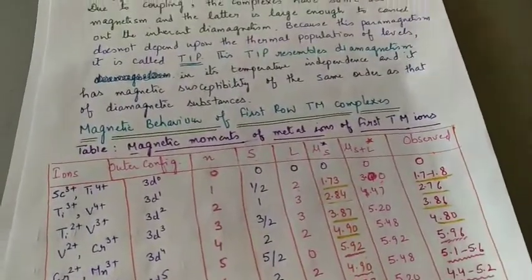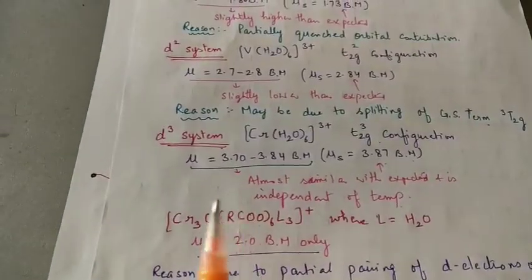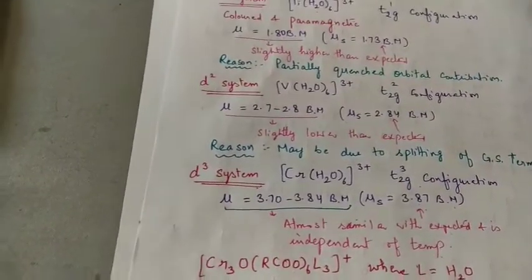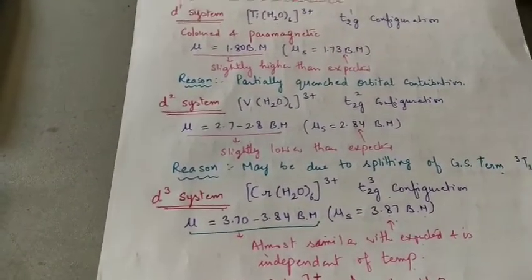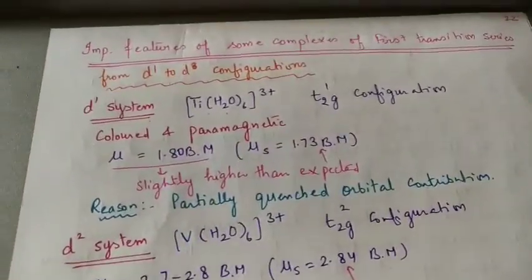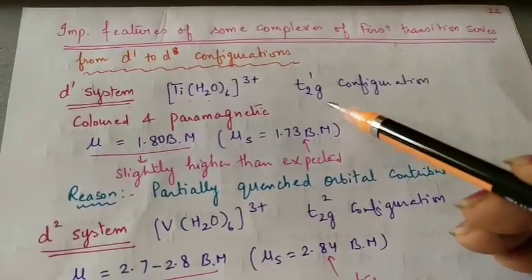Now, why study the magnetic properties? Because it is very useful to establish details of the electronic structure and stereochemistry. How? That will be shown by these examples.